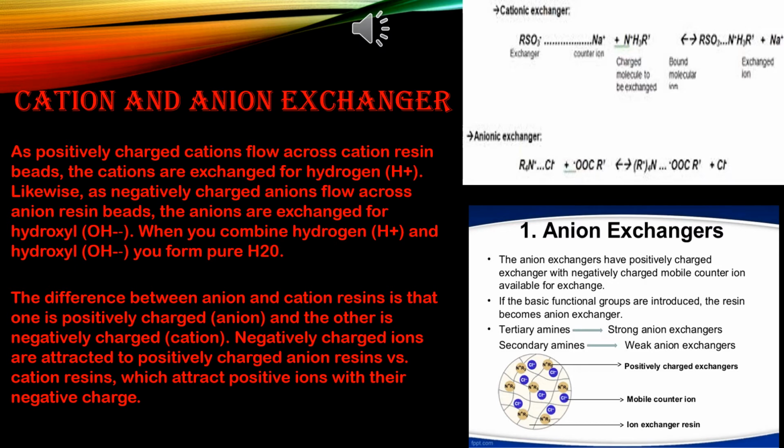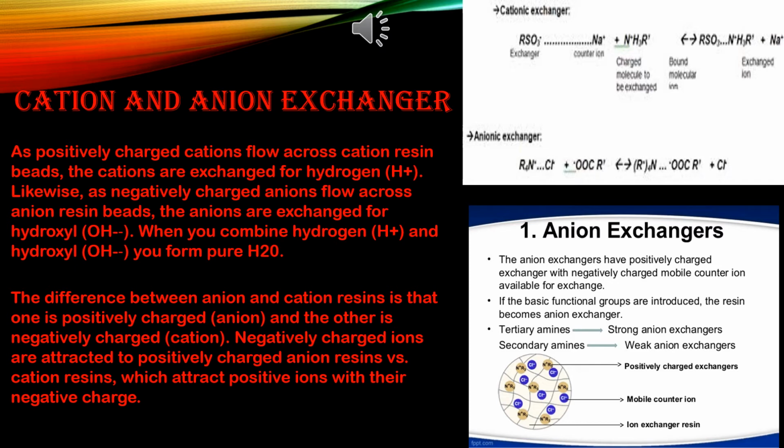Now, the reaction. When RSO3H reacts with calcium chloride, it will form (RSO3)2Ca. From where is the 2 coming? Because calcium valency is 2. Plus HCl. In the next reaction, RSO3H will react with calcium bicarbonate, Ca(HCO3)2, and it will form (RSO3)2Ca. Here also the 2 is justified by the valency of calcium, along with carbonic acid, that is H2CO3.